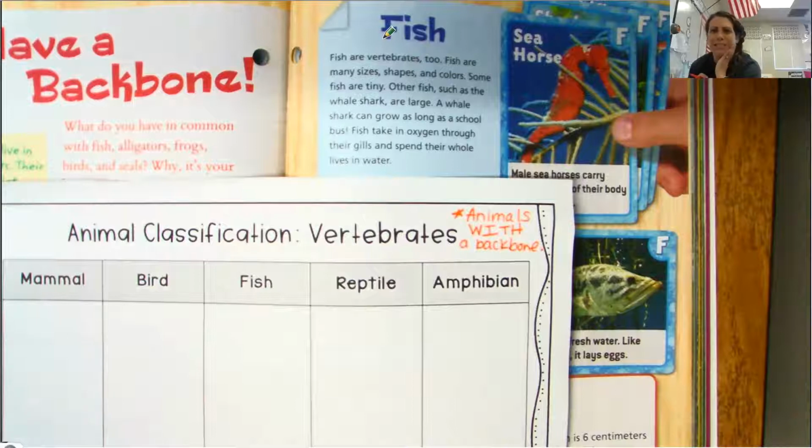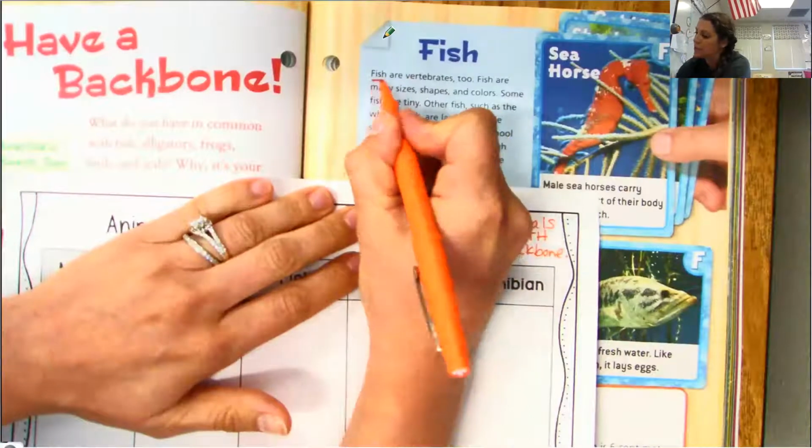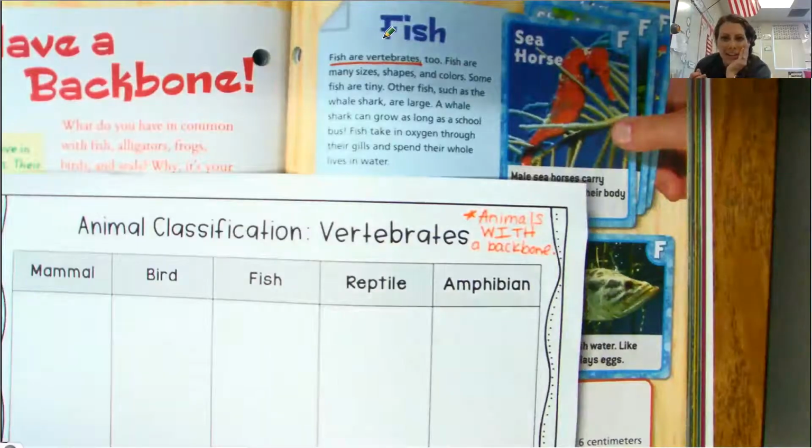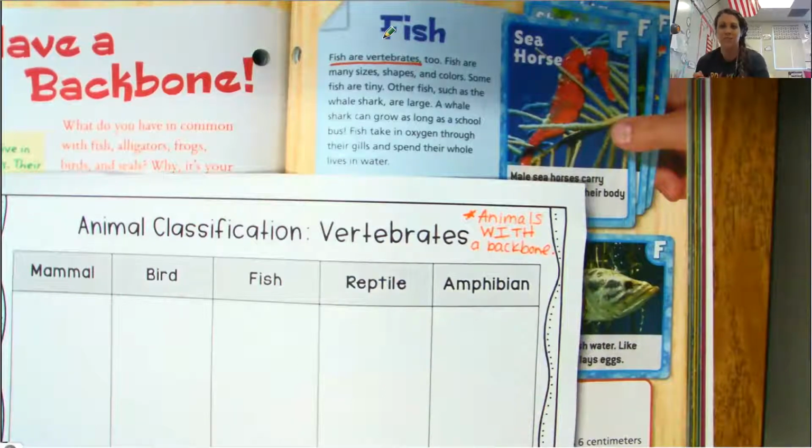What would be a good definition in that first paragraph? Go ahead and underline a nice definition of a fish. We know fish are vertebrates, but what would be a definition of a fish? Take a minute and see if you can underline a nice sentence.